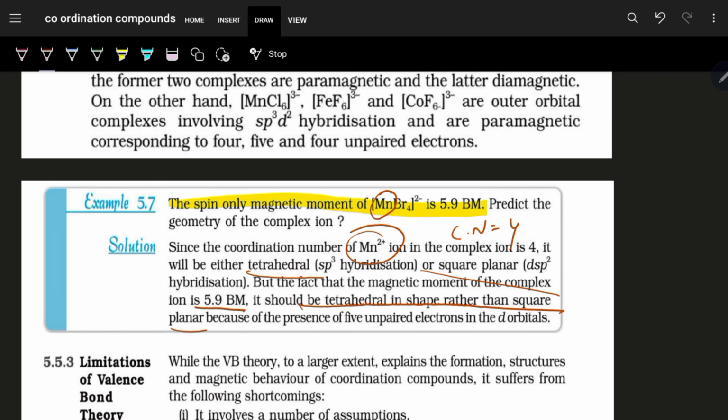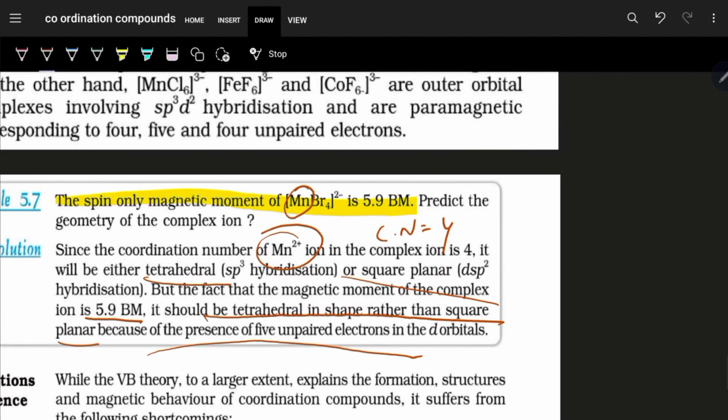How do we know? Because of the presence of 5 unpaired electrons. Again, you may say, how do we know that? We have to work out the ground state configuration, and Br minus is not a strong ligand, it's a weak ligand. So it's a weak field ligand. So here it's a weak field ligand, Br minus. So there will not be any pairing. Now we have to see how many unpaired electrons are there.